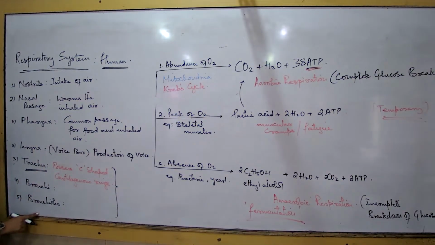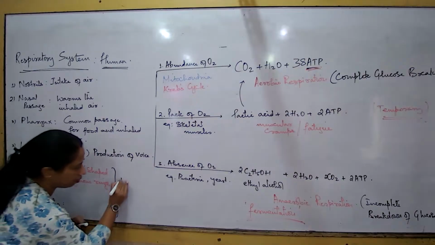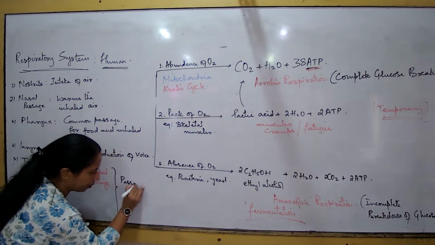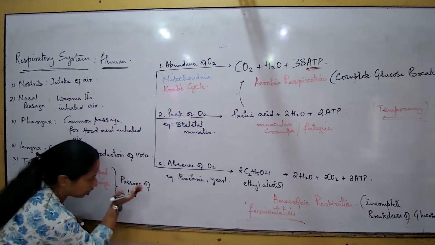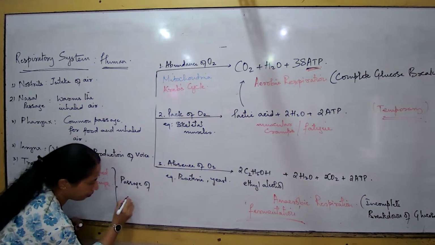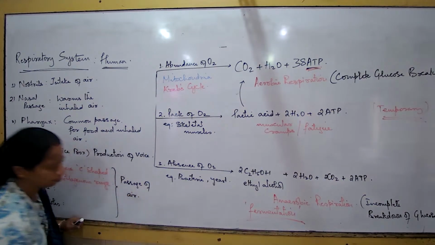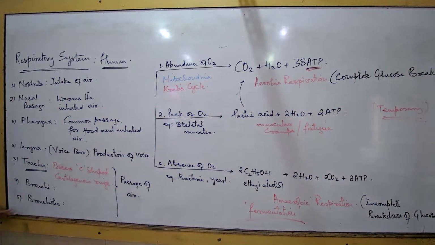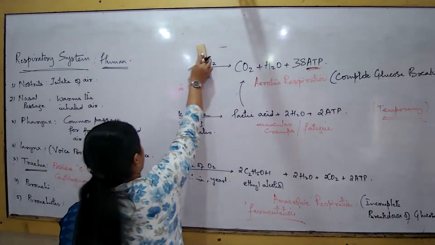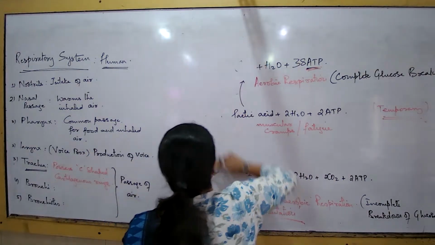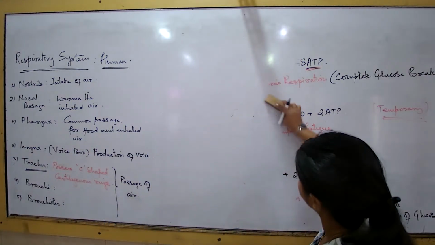The function is passage of air, passage of the inhaled or the exhaled air. That is the function of all these three parts, the trachea, the bronchi, the bronchioles.